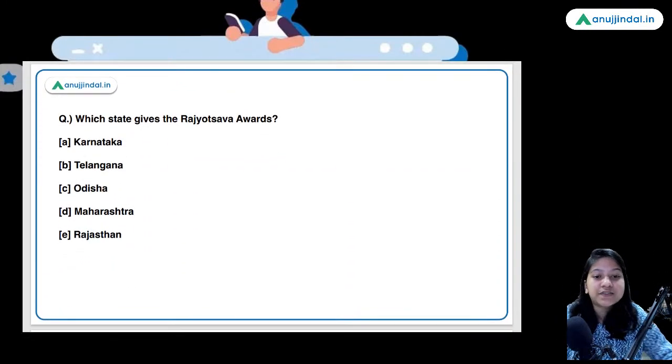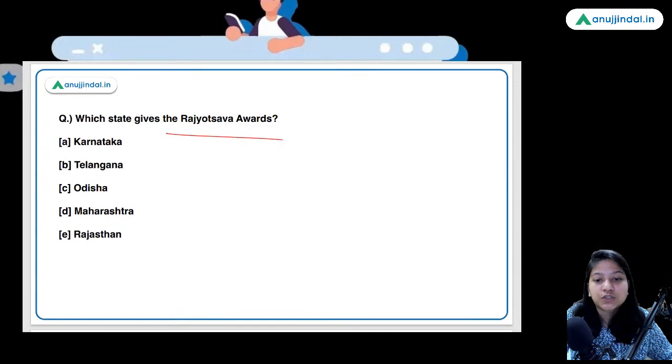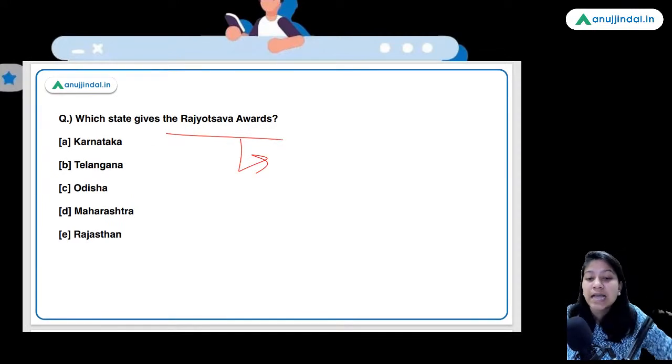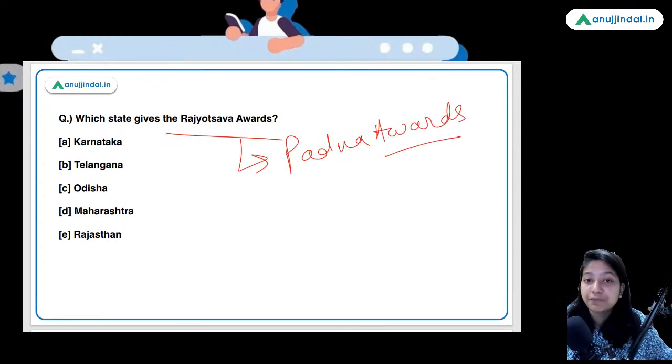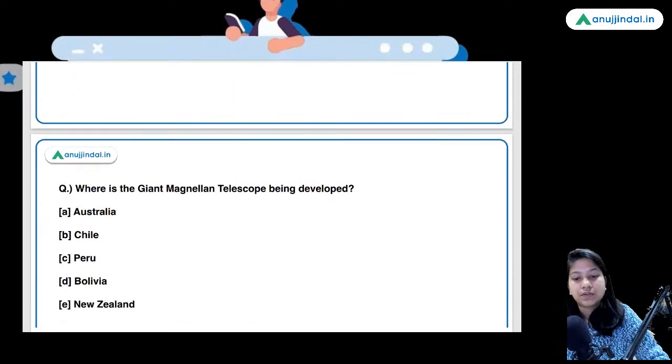Which state gives the Rajyotsav awards? So these awards are basically designed on the lines of the Padma awards that the center gives. Okay, so Padma awards for 2022 have been given, so prepare the awards thoroughly. Now, as far as the Rajyotsav awards are concerned, Karnataka gives these awards.